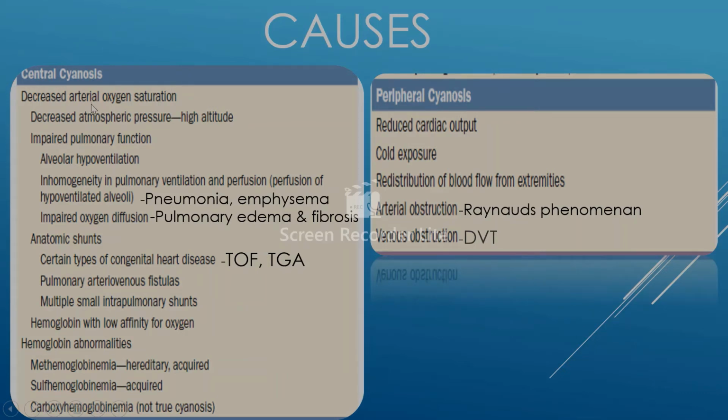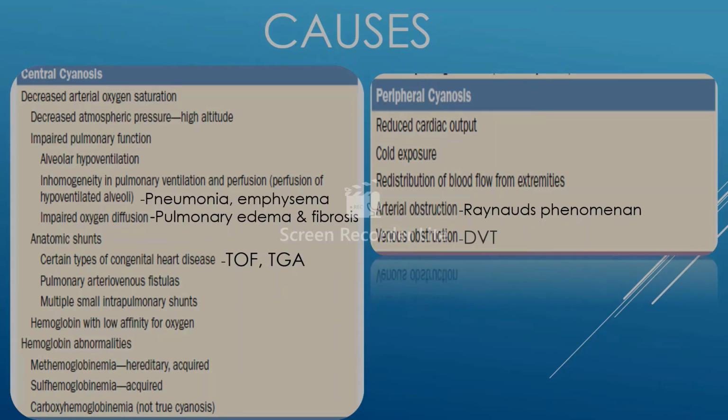Decrease in arterial oxygen saturation, the causes could be first when there is a decreased atmospheric pressure, which is seen in cases of high altitudes, or secondly, there could be impaired pulmonary functions, which are seen in cases of when there are alveoli which are hypoventilating, or when there is a ventilation perfusion mismatch, which is seen in cases of pneumonia or emphysema. And thirdly, it could be impaired oxygen diffusion, like in cases of pulmonary edema and pulmonary fibrosis.